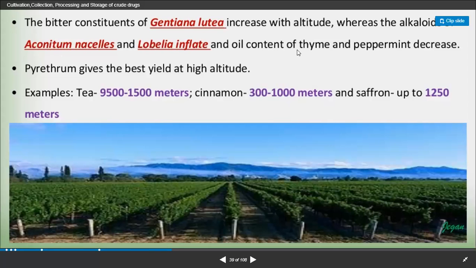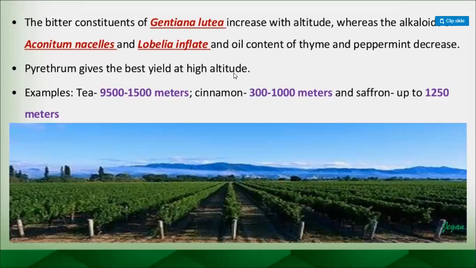So you can see that if this altitude or height is increasing, it directly interferes with the constituents present in the particular plant. Like pyrethrum gives the best yield in high altitude. Pyrethrum is the flower which is used as a natural pesticide. It gives a very good yield of the constituents we expect from the pyrethrum flower when you go for high altitude, 1500, 1700, 2000. High altitude means the height from the sea level is more.